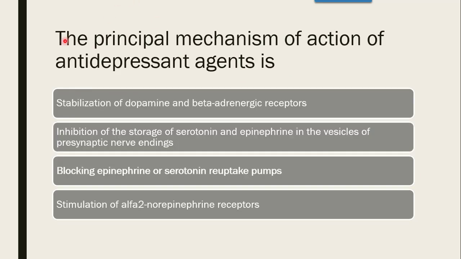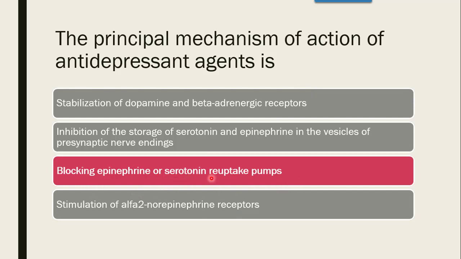Then the next question, peripheral mechanism of action of antidepressant agent is, whether it is stabilization of dopamine and beta adrenergic receptor, inhibition of the storage of serotonin and epinephrine in the vesicle of the presynaptic nerve ending, blocking epinephrine or serotonin reuptake pumps, or stimulation of alpha 2 norepinephrine receptor. The correct answer is blocking epinephrine or serotonin reuptake pumps.